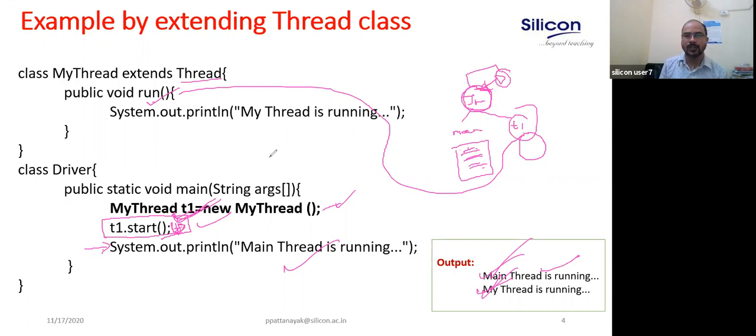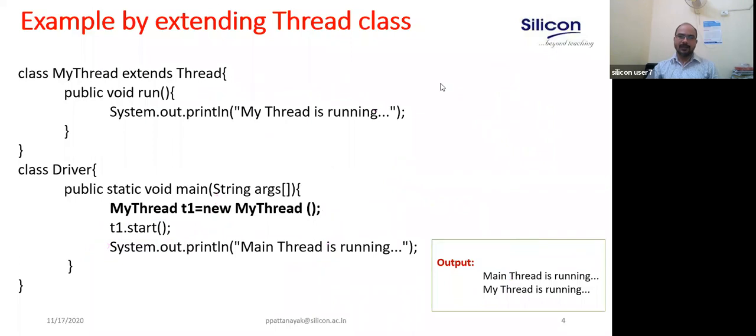So two threads are in the ready queue: the main thread as well as the T1 thread. They are ready to execute. It depends on the scheduling algorithm. It will select one of the threads and assign it to the processor. That selection is not in our control. We can simply request it, saying, yeah, I want to execute. Is that clear? Any doubt, please let me know.